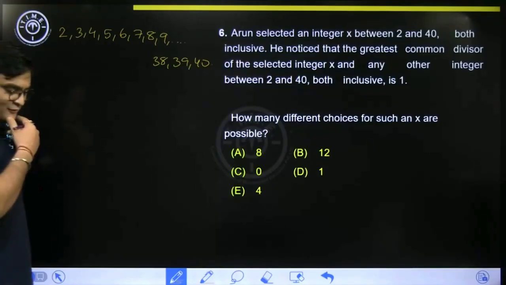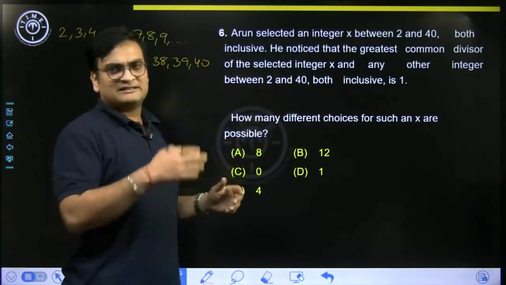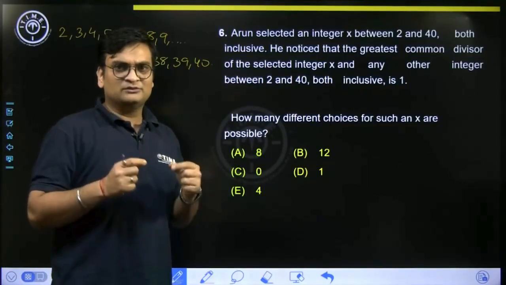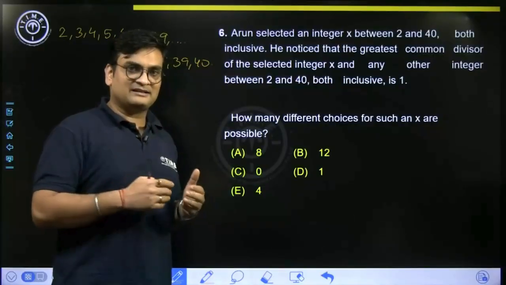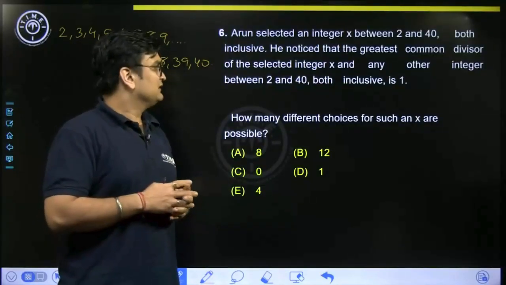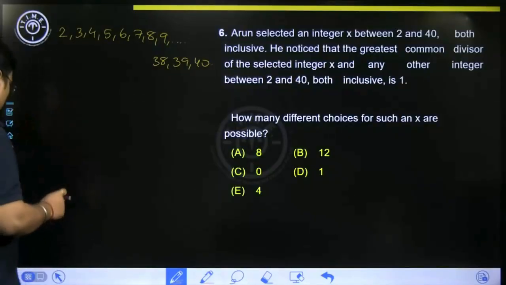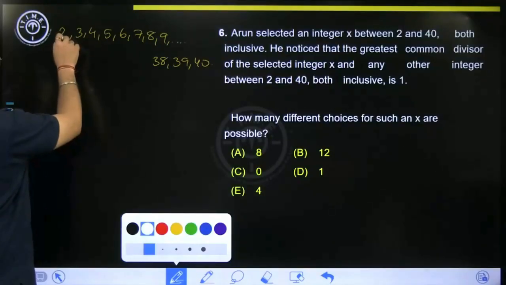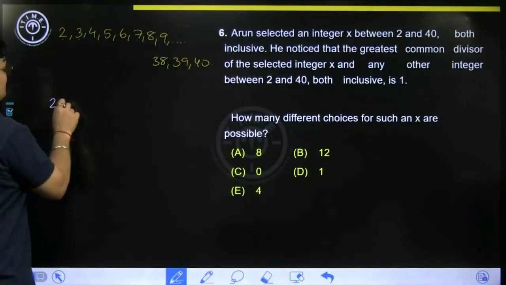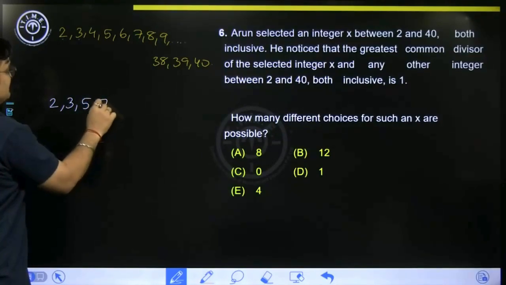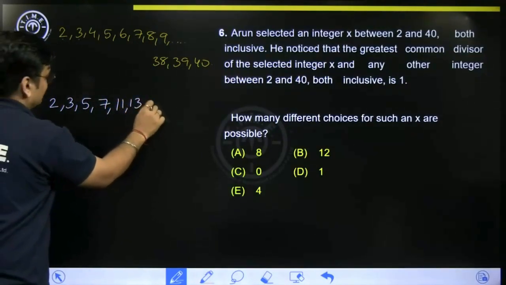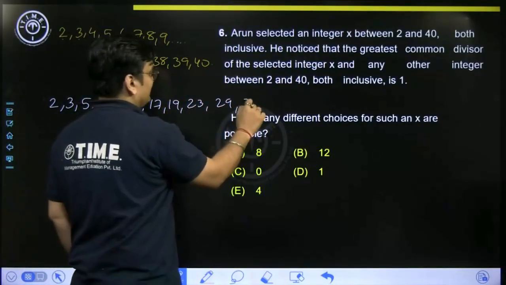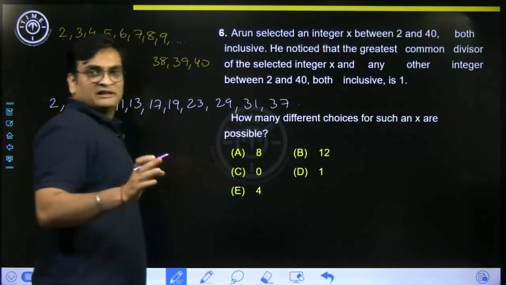So one thing is, if you want HCF to be 1, the GCD or HCF to be 1, you should focus on prime numbers, because prime numbers tend to have limited factors, only 2 factors and no common factors generally, right? So let's focus on the prime numbers here. So if you focus on the prime numbers, so 2, 3, 5, 7, 11, 13, 17, 19, 23, 29, 31 and 37 only. I will not focus on the rest.